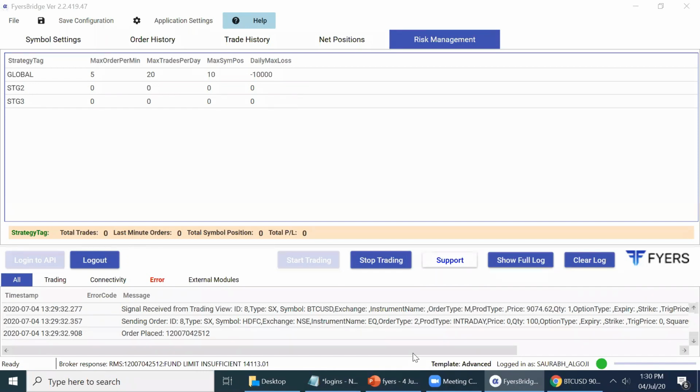Mr. Raj is asking, is it algo trading? So see, algo trading is a very colloquial, abstract word actually. People also say algo trading for automatic analysis. For example, if you have any charting software like Broker and TradingView, which is showing buy and sell signals, people call that also algo. I'm not sure what you mean by algo here, but I've shown you in the demo that I can create strategies, I can deploy strategies, and they will be trading automatically at a super fast speed using the Fire's API bridge.